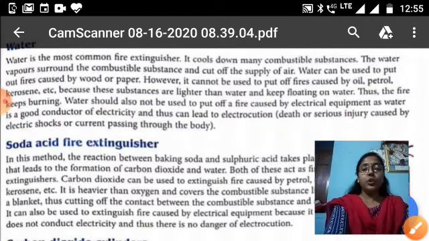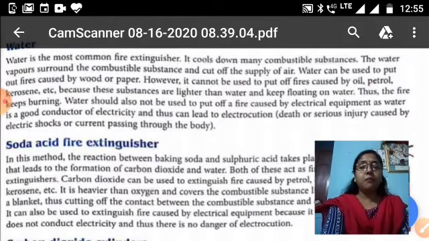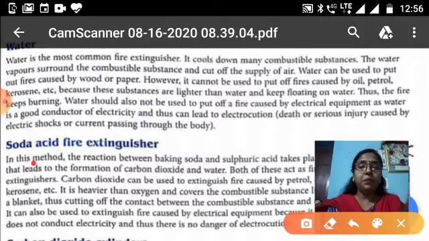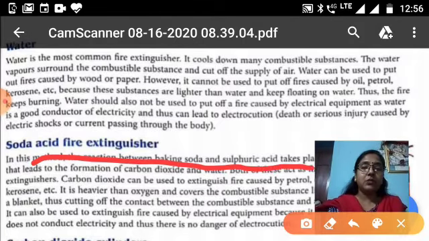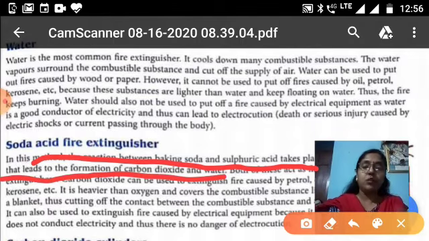Next, the soda acid fire extinguisher. What is a soda acid fire extinguisher? It is formed by the reaction between baking soda and sulfuric acid. When baking soda is added to sulfuric acid, it leads to the formation of carbon dioxide and water. This carbon dioxide and water combine and act as an extinguisher, and they are used to put out fire caused by oil and petrol.